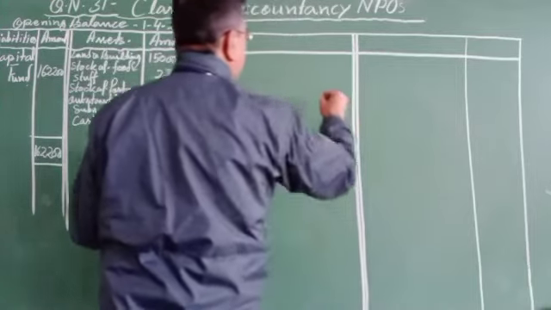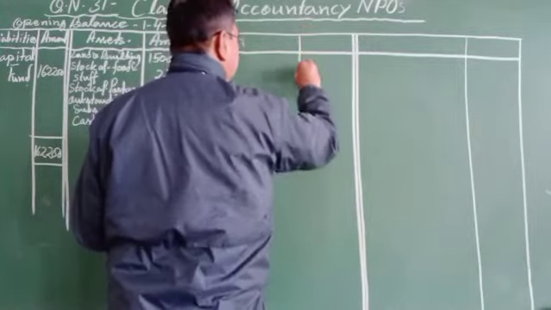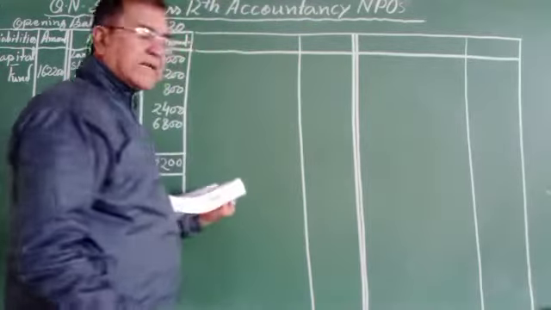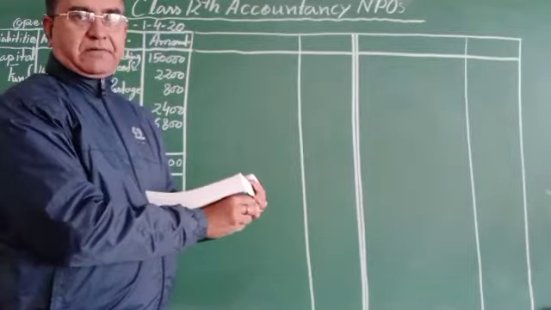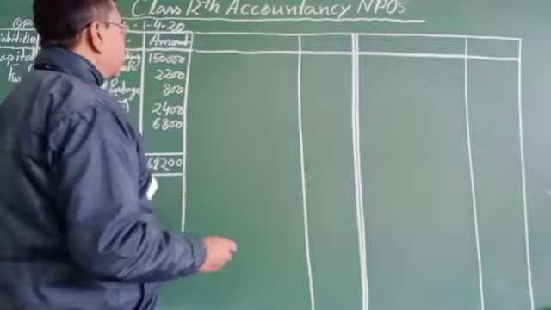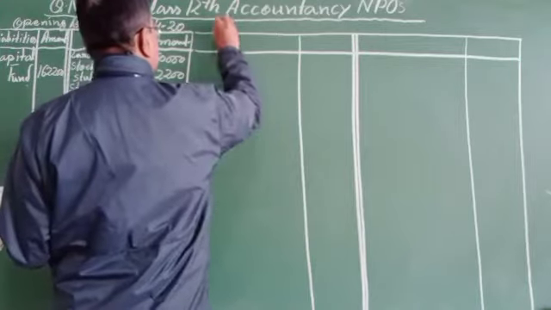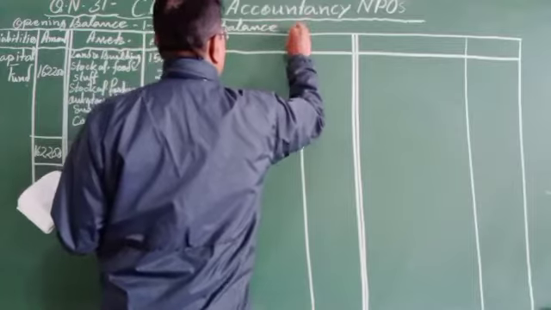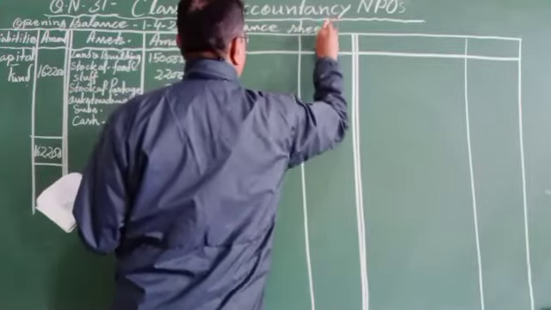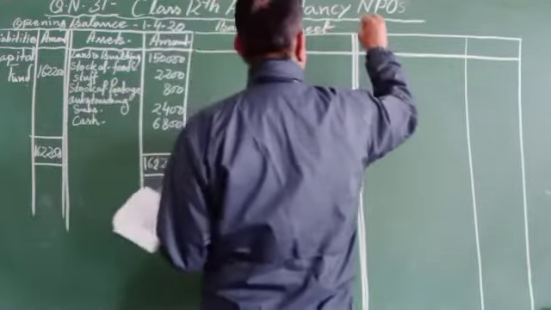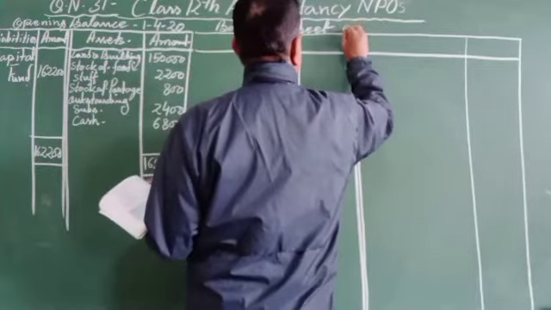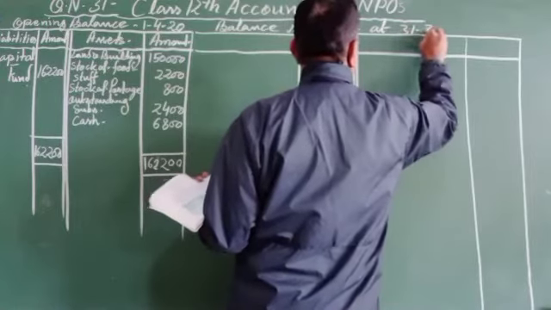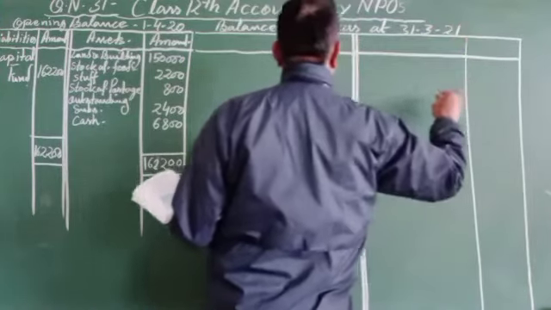In the previous video you have seen the income and expenditure account, and in this video you can find the balance sheet of the particular question. Balance sheet of Maharaja Agrasen Club as at 31st March 2021.